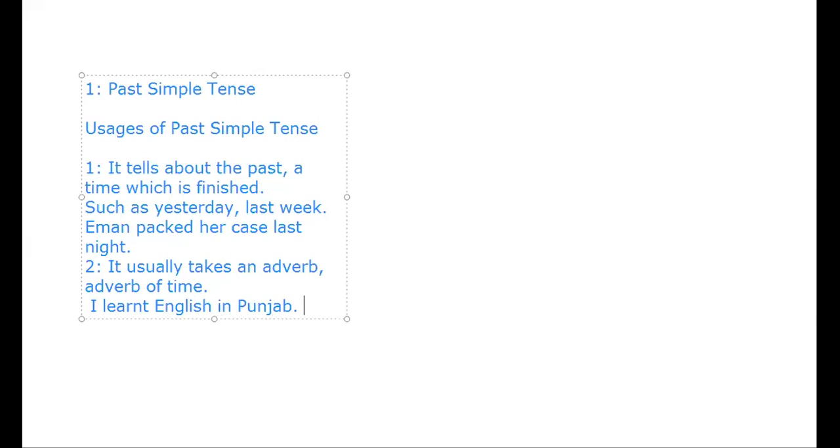In this sentence, we are not using any type of adverb, but from the nature of the sentence or from the context or the background of the sentence, we come to know that someone learned English, or got a grip on English, when he or she learned that language in the province of Punjab. So someone is fluent now in English, but this fluency is the result of past work or past activities, and those activities of learning English are completed and finished now. So someone has completed his or her job.